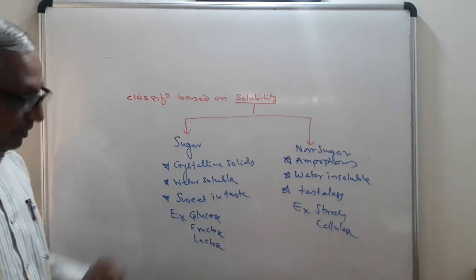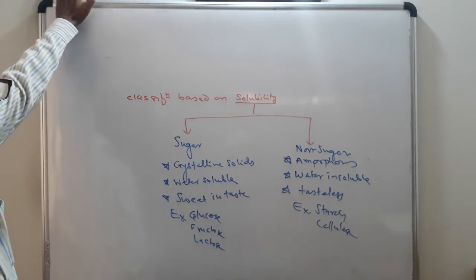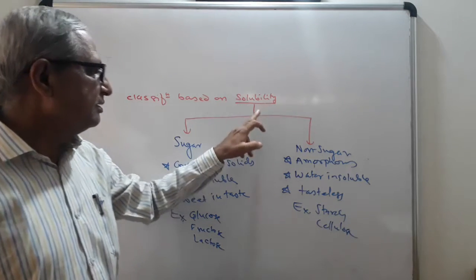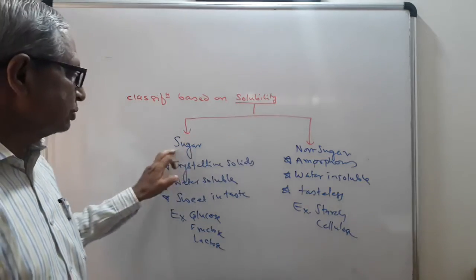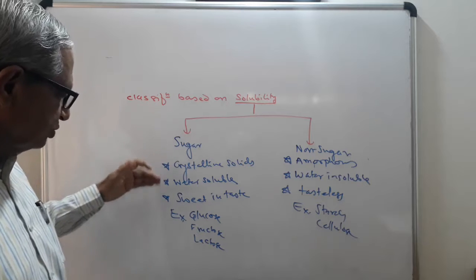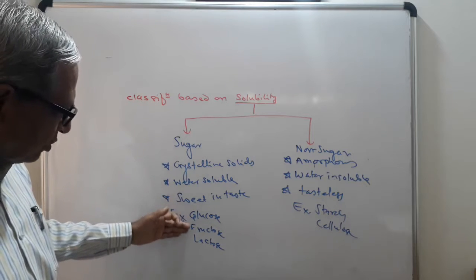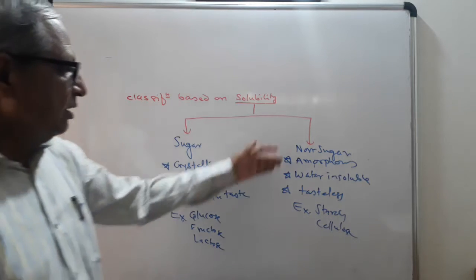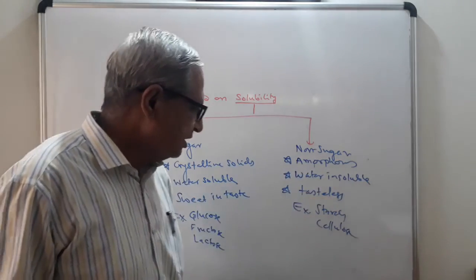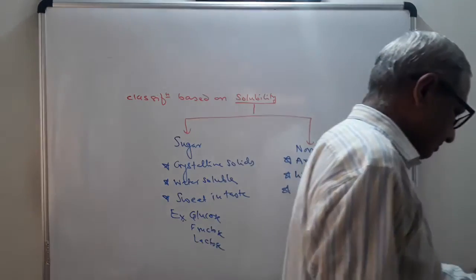So, take the brief revision. Classification of carbohydrates on the basis of solubility. These are classified into two groups: sugar and non-sugar. Sugars: crystalline solids, water soluble, sweet in taste. Example: glucose, fructose, lactose. Non-sugars: these are amorphous in nature, water insoluble, tasteless, starch and cellulose.